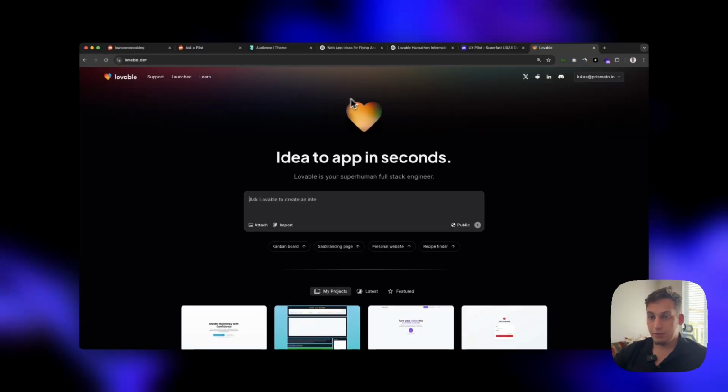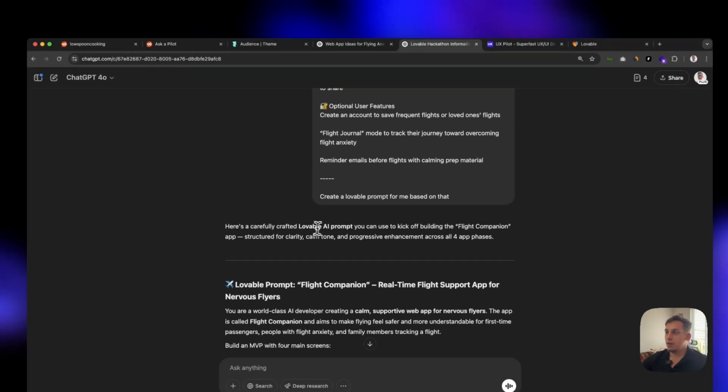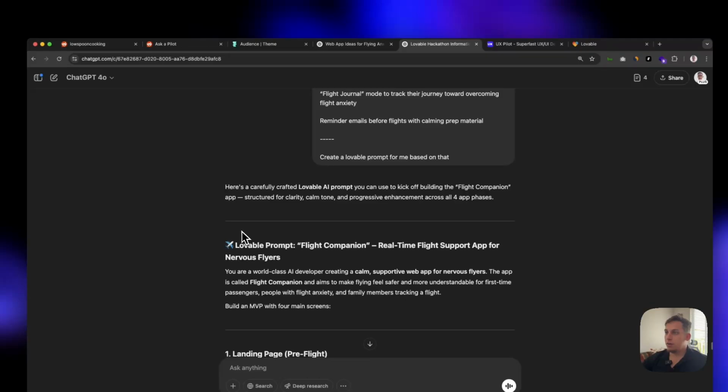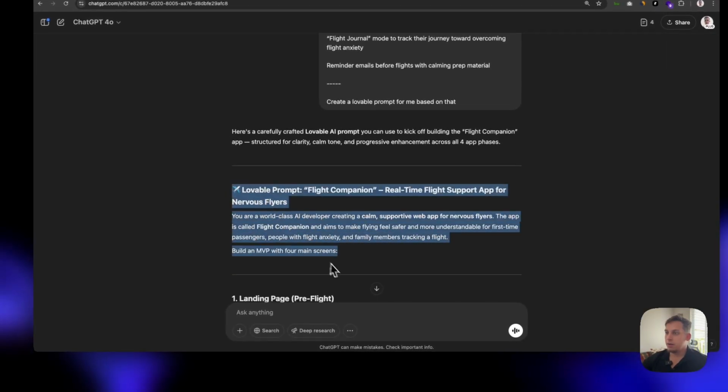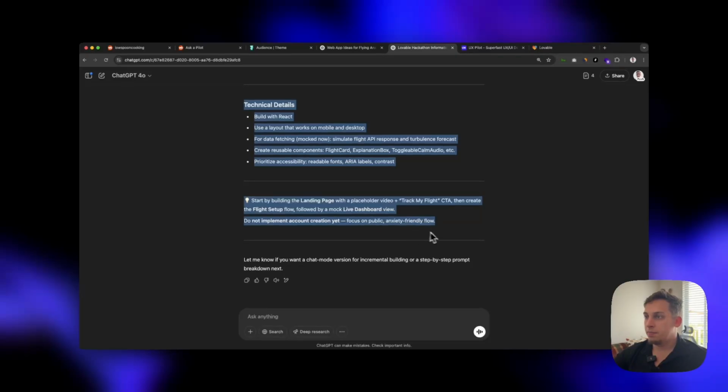So basically what I would do is open Lovable, right? So we have this Lovable chat open. This is where all the magic starts, right? And then what we can do is go back to ChatGPT where we had the prompt that we built. And let's just start it from here, right? And then go all the way to the bottom.